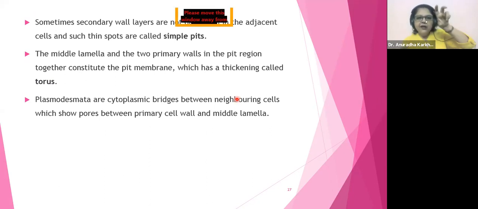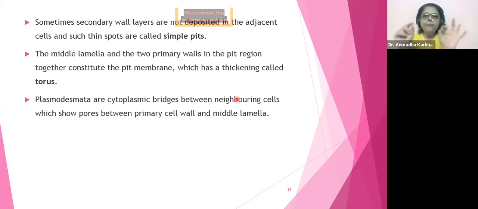एक जगह पर lignin deposit हुआ, फिर बीच में थोड़ी gap रह गई, फिर इधर से दूसरा lignin deposition हो गया. So can you see a gap in between? So this gap in between the secondary wall and the primary wall would be called simple pits. What is it going to be called? Simple pits. So see, sometimes the secondary wall layers are not deposited in the adjacent cells, and such thin spots will be called simple pits.